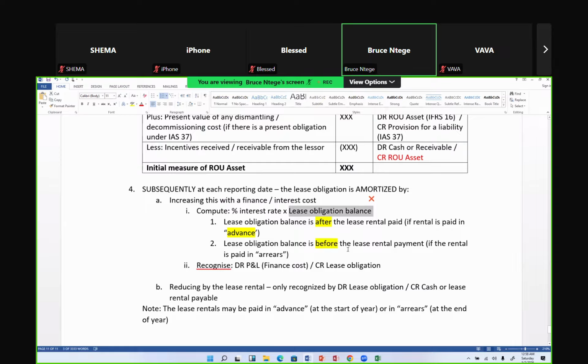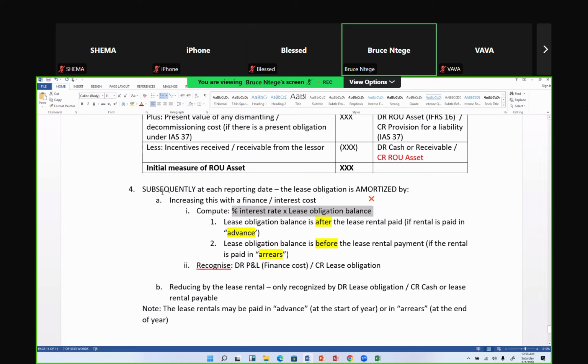So you need to be mindful of that. You look out: is this question telling me the rent is paid at the start of the year, or is it paid at the end of the year? To tell me it's arrears or it's advance, so that I am careful with this calculation. I'm very careful with it. We're going to do a question. You'll see what that means.